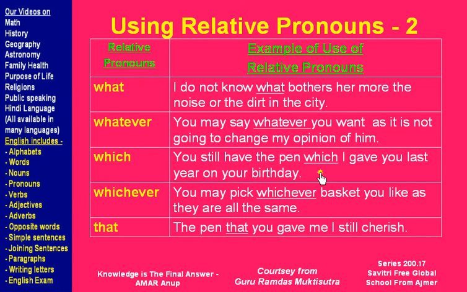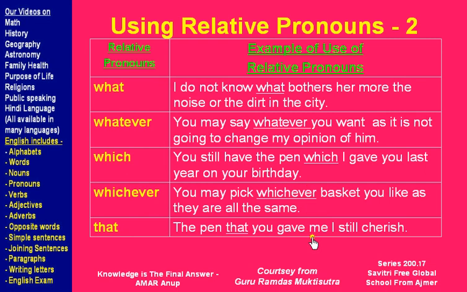Next one, you still have the pen which I gave you last year on your birthday. Again, a relative pronoun telling which pen you are talking about. You may pick whichever basket you like, as they are all the same. So there are 5 or 10 baskets and I tell you to pick one, and you are thinking, should I pick this or that or that? So I will say you may pick whichever basket you like, as they are all the same.